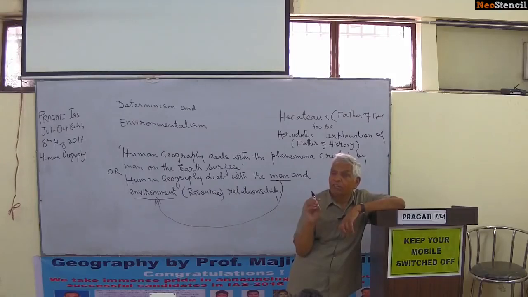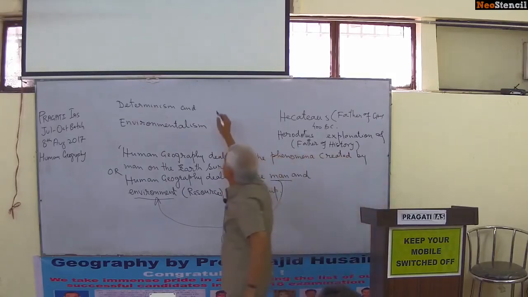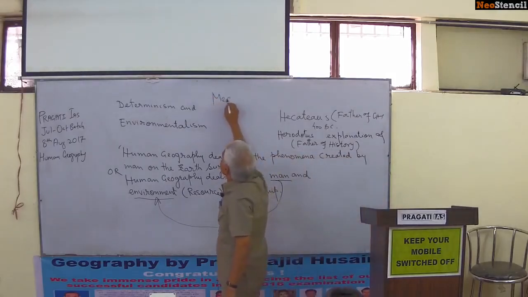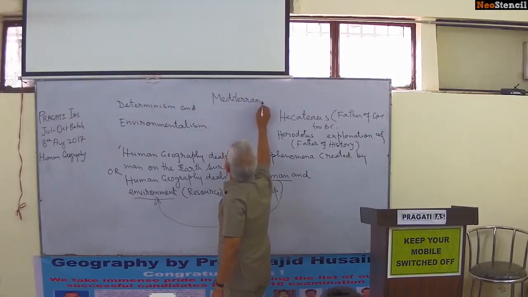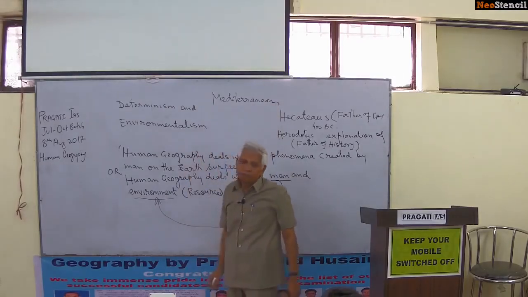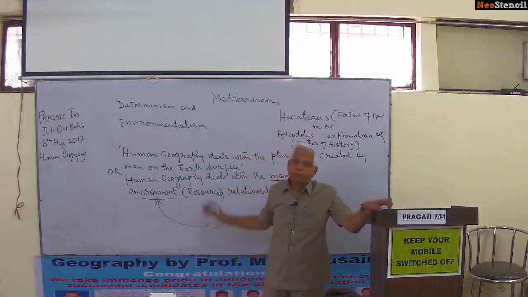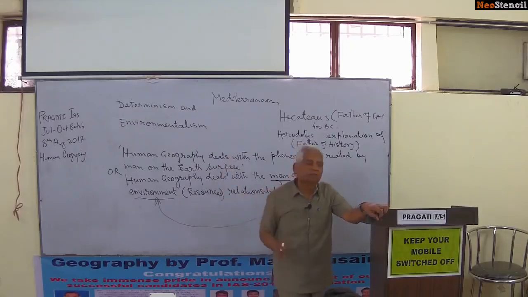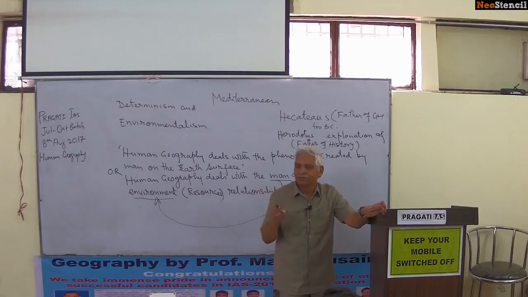And that's why Mediterranean is a word. It means in the middle of terrain. If you break this word, it is the sea which lies in the middle of the land.